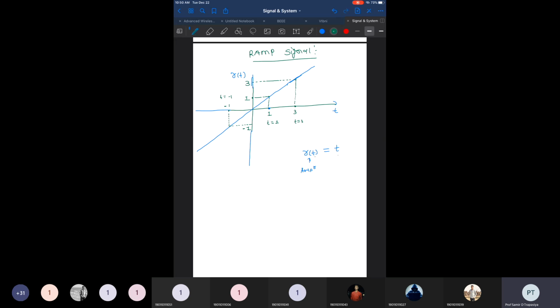And if I choose t equal to -3, I get exactly the value -3, right? So this is the ramp signal. The amplitude of the ramp signal is directly proportional to the value on the time axis, the x-axis. Whatever the value on the x-axis, we get the same value on the y-axis.